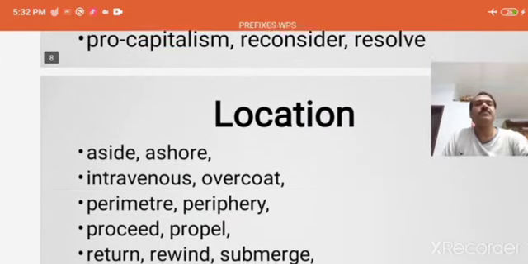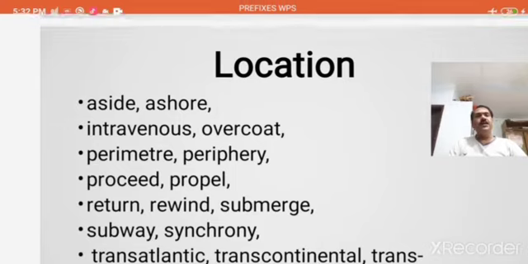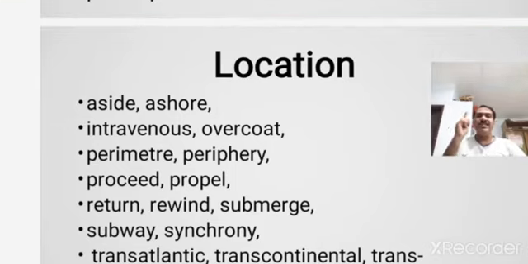Yeah, so here in this slide you can see how, again, a singular letter a as a prefix is added to the existing words. Side, aside. Aside indicates location. Shore, ashore. Intravenous, venous, intravenous, inside the venous.